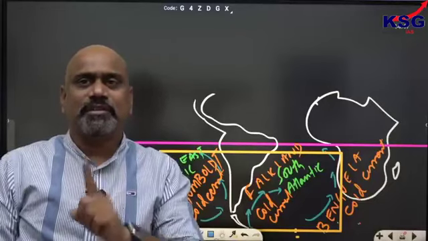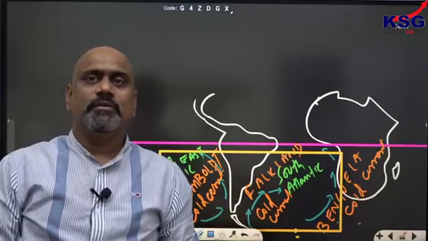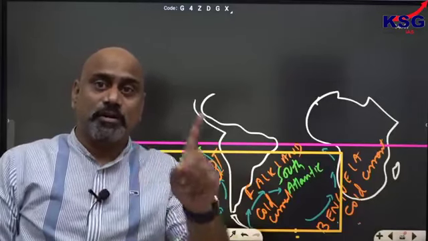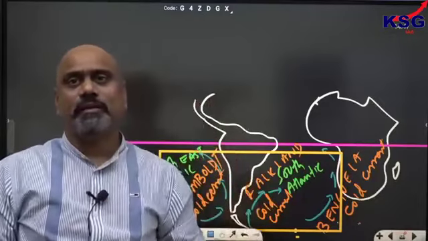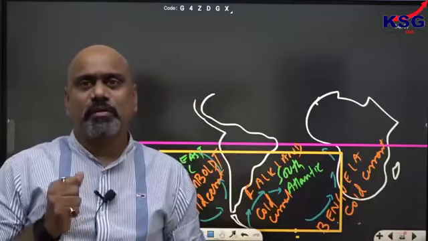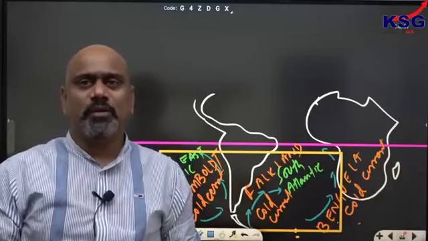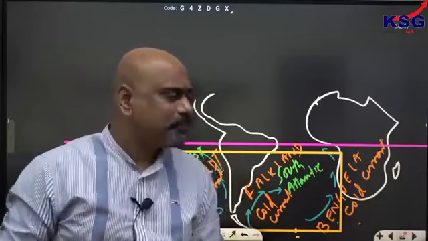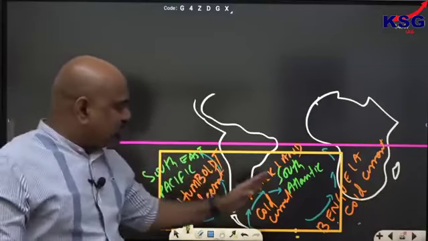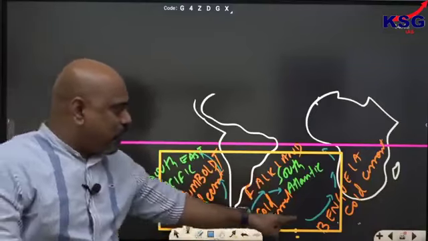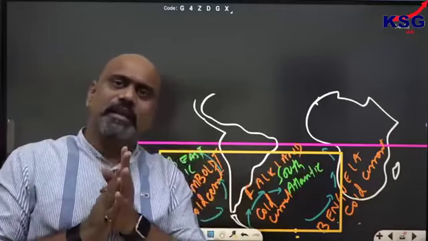And the strength of the cyclone depends on its stationary period over the ocean. Ocean में जितना टाइम तक रहेगा उतना स्ट्रांग होते जाएंगे. The longer the stationary period over the ocean, the more will be the strength and destructive power of the cyclone. Okay, tropical cyclone. Now, ये जो regions मैंने कहा, Benguela current is in this ocean current. I haven't discussed. Let me tell you one thing here.